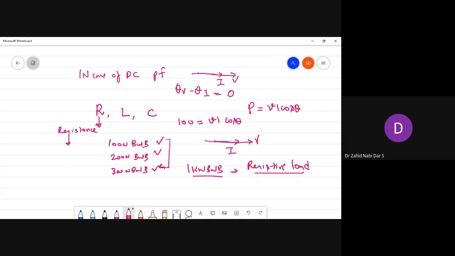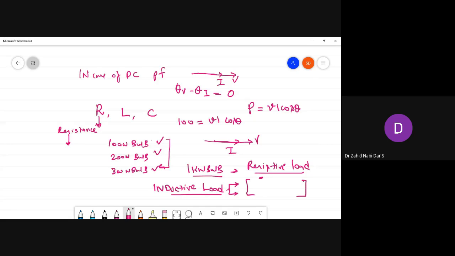But when you are connecting any heating appliance like your heater, your electrical iron, your geyser or your boiler, it is basically an inductive load. Or your induction heater, an inductive load. Why is it an inductive load? Go back to the energy meter connected to your house.